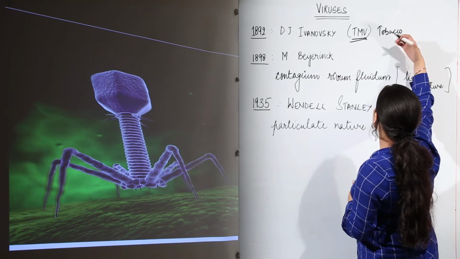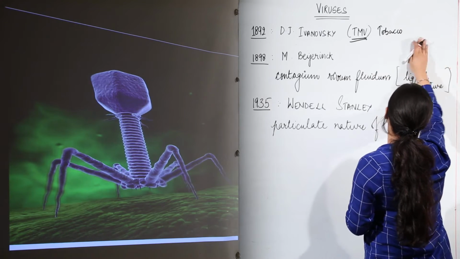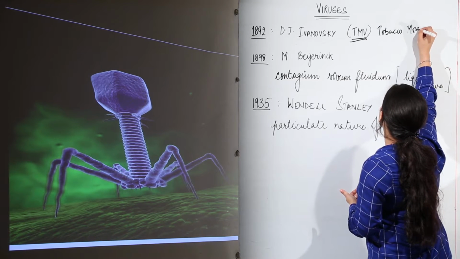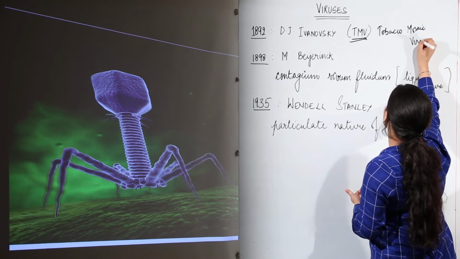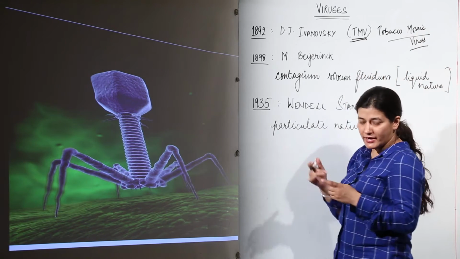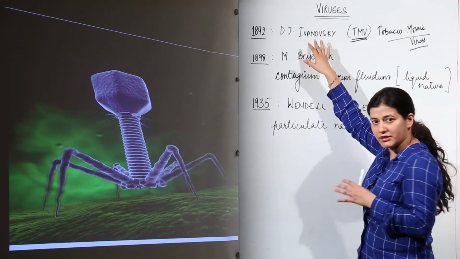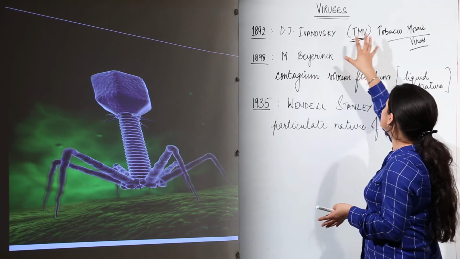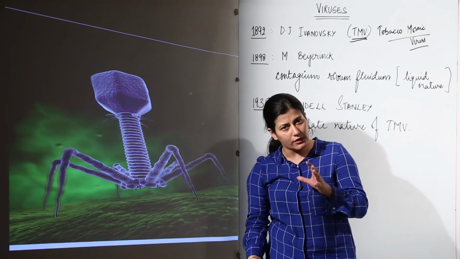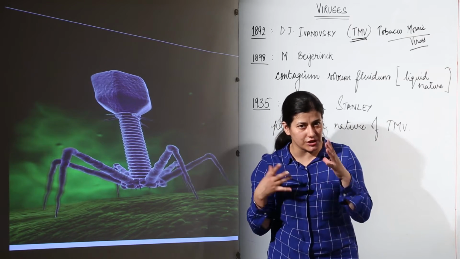Tobacco is an important crop, a cash crop, though it leads to certain diseases, but still, unfortunately, it is an important cash crop, and a lot of study is invested in this plant. The tobacco mosaic virus caused a disease in tobacco plants, and this scientist figured out that there is some causative agent leading to a diseased condition in tobacco.